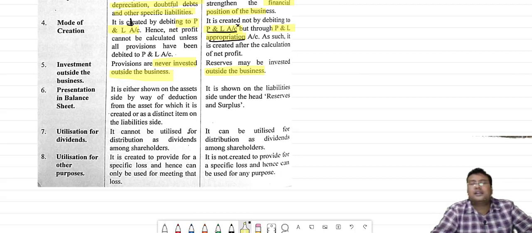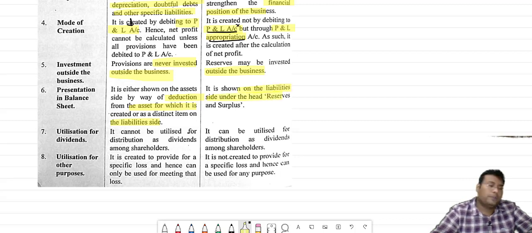Generally provisions are created against some other account. That's why provisions are deducted from the assets for which the provisions are created. For example, a provision for doubtful debts will be deducted from the debtors, but the reserves will be shown separately as a liability.